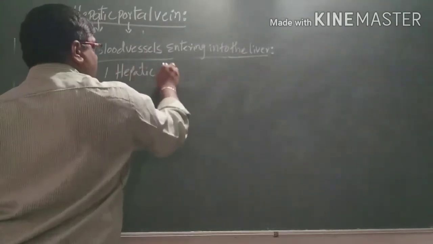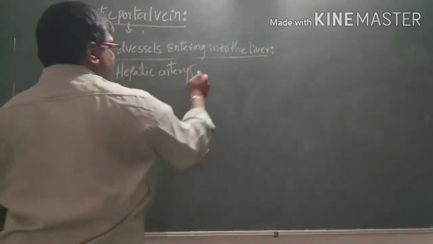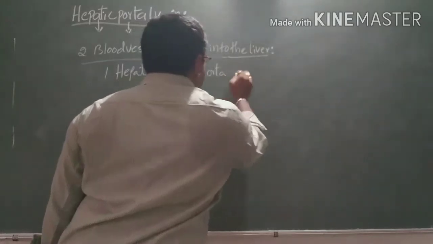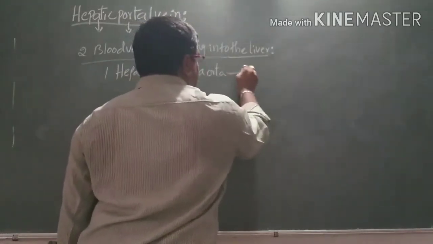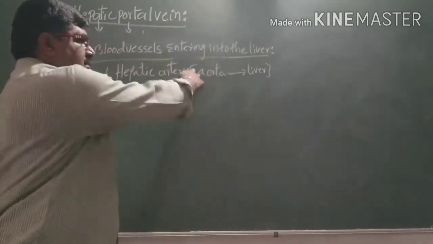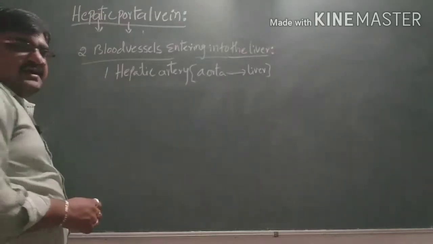Hepatic artery, where here blood enters from the aorta into the liver. That means the blood will enter from the aorta, it enters into the liver, through the hepatic artery.